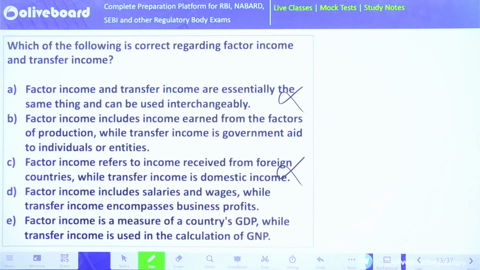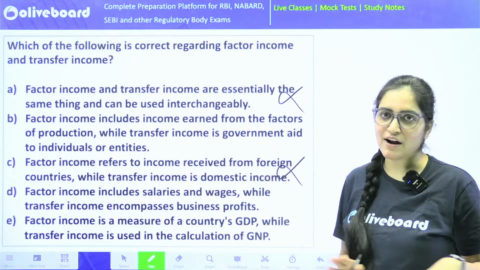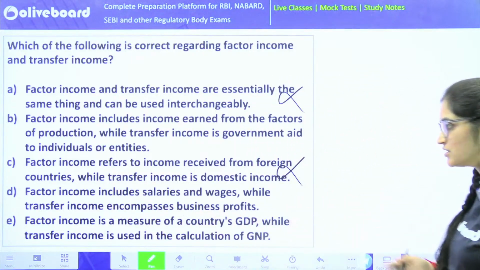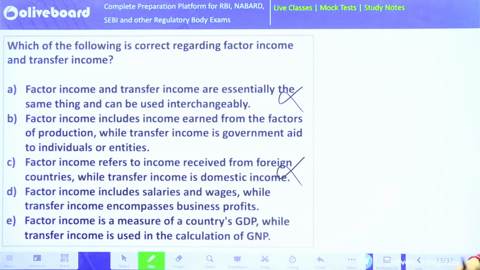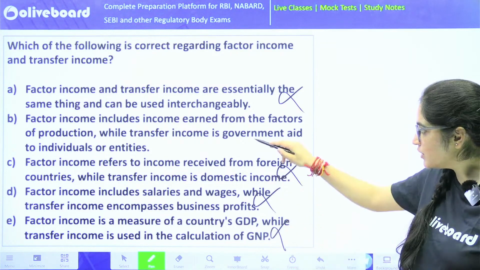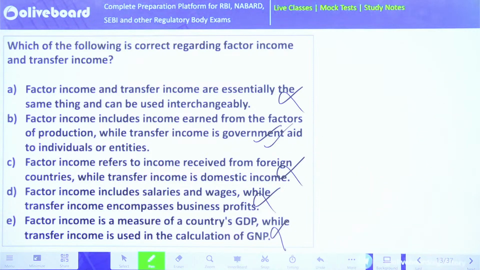Whatever we are receiving from foreign countries is remittance. Because foreign payments we are getting are against the goods and services being produced, you will not say it to be a factor income. Factor income includes salaries, wages, while transfer is your business profit. No, that is also not the correct thing. Factor income is a measure of GDP, while transfer income is your GNP. No, only option B will be correct.